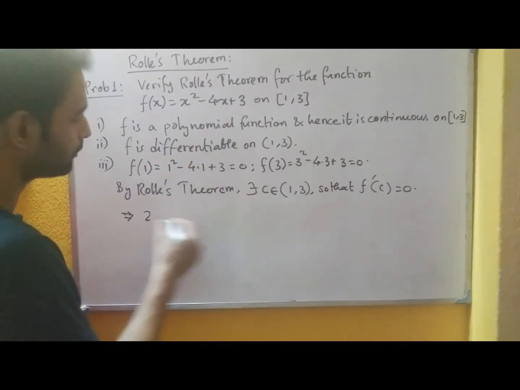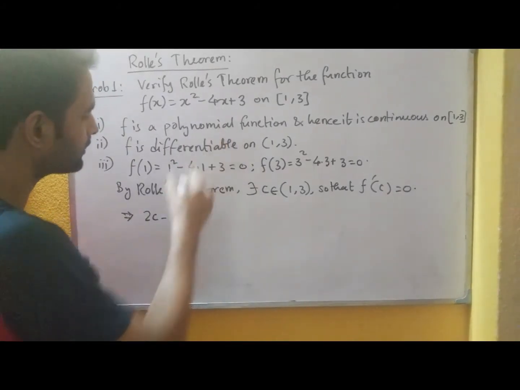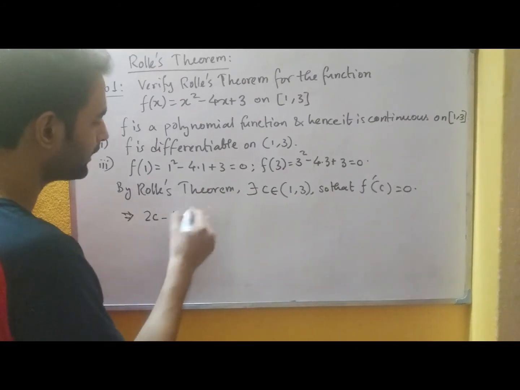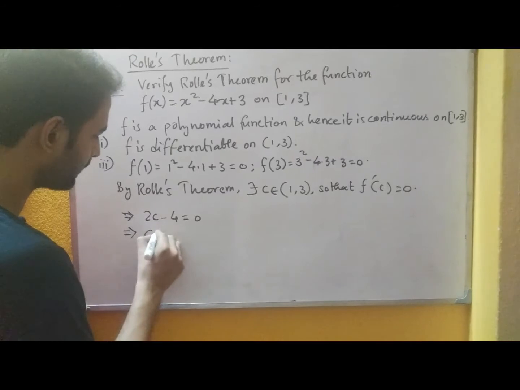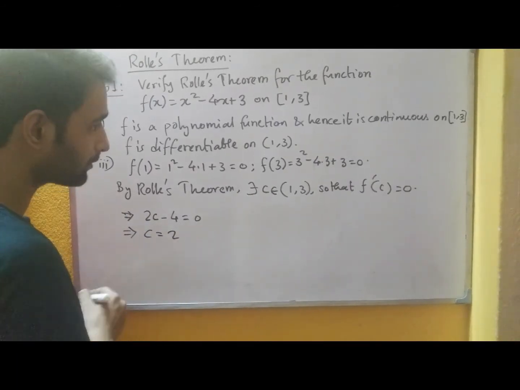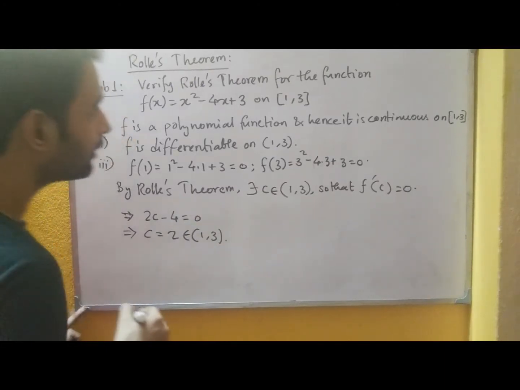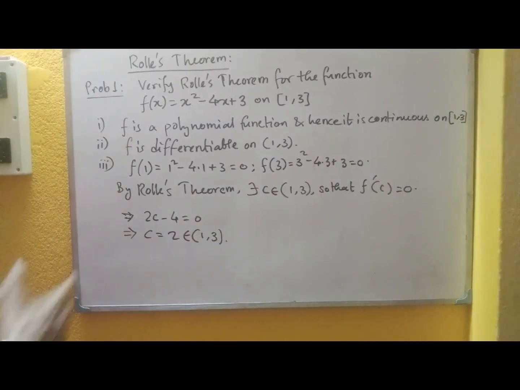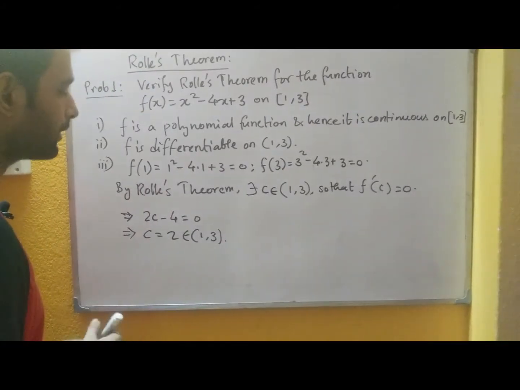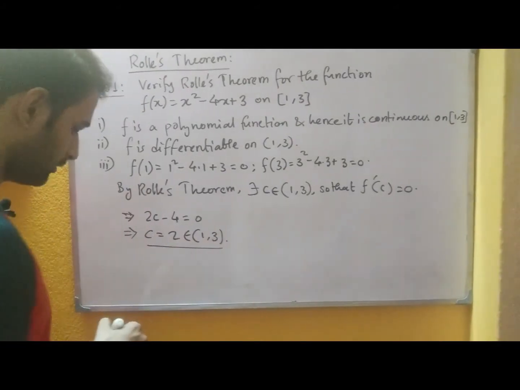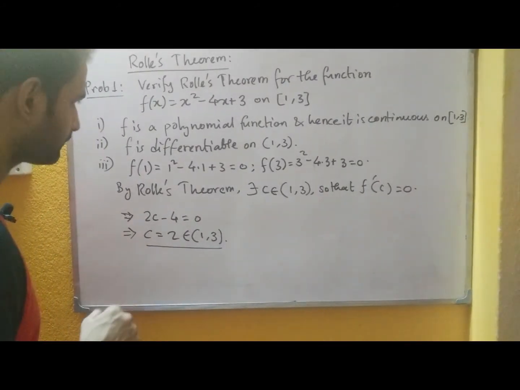It is 2x, and at the point C it is 2c, minus derivative of 4x is 4, and the derivative of 3 is 0. So this becomes 0. And clearly from here we can say C becomes 2, which belongs to the open interval 1, 3. So we can say that Rolle's theorem is verified for this function because the conclusion is very much satisfied here.